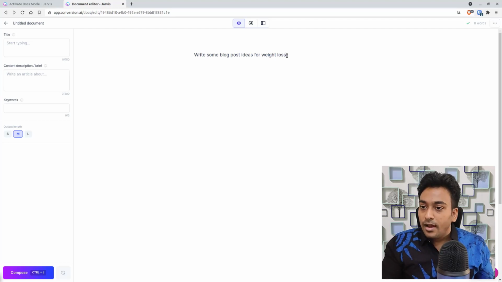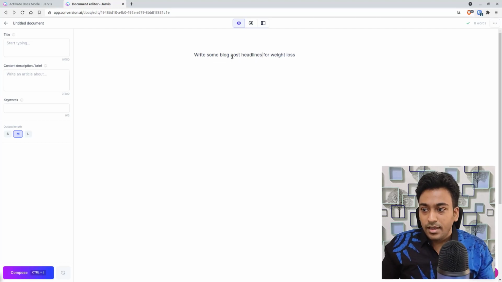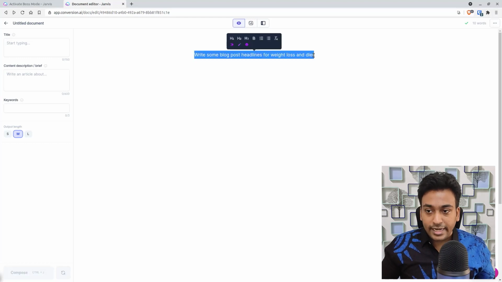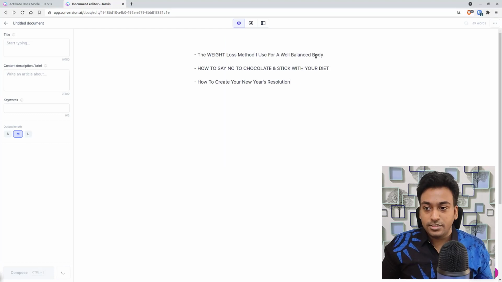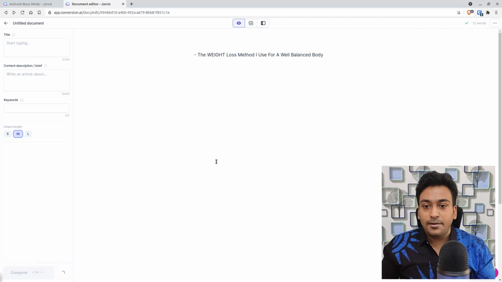Let's say, for example, write some blog post, I don't want ideas, but headlines for weight loss and diet. Let's see whether it can come up with anything. And I'm again going to press Control and Enter, where I'm saying only focus on this context and give me some suggestions. For example, it's coming with this weight loss method I use for well balance, how to create. Let's say I don't like this, I can use this to make it regenerate some more ideas.